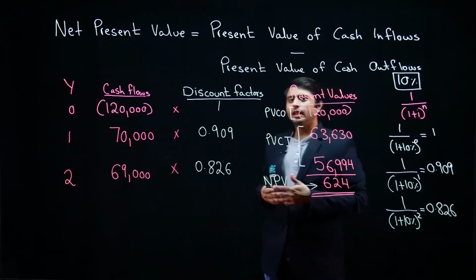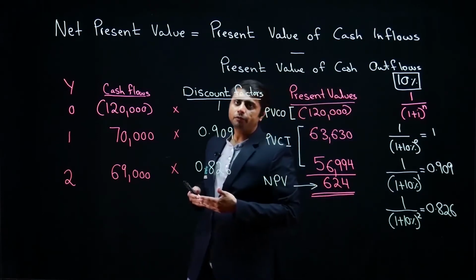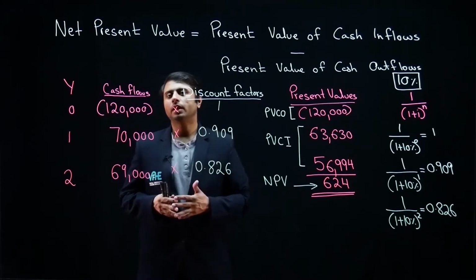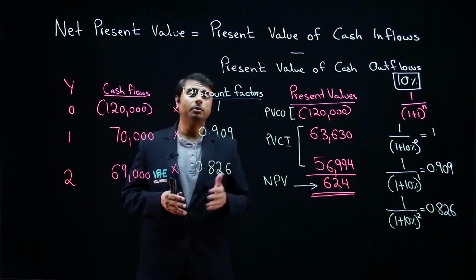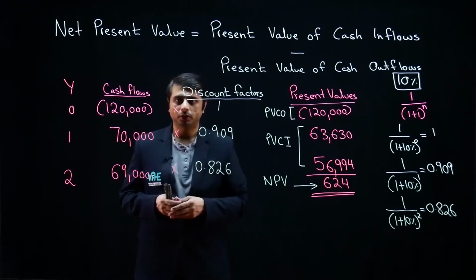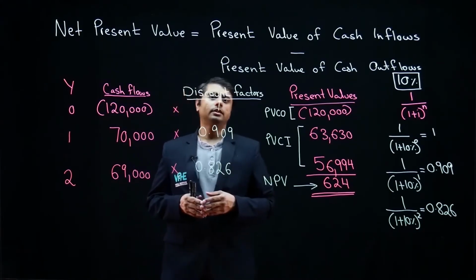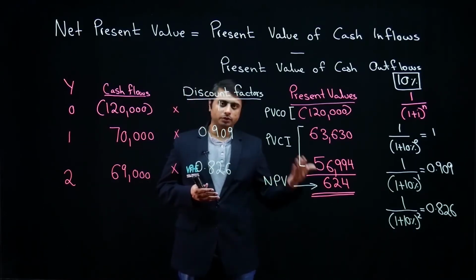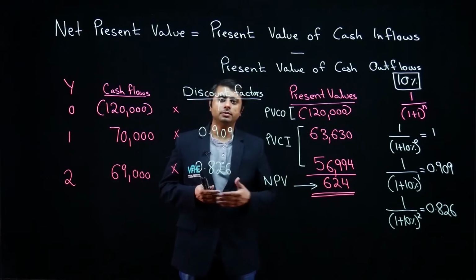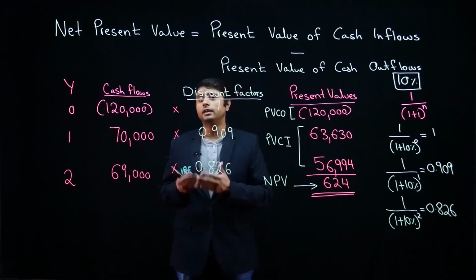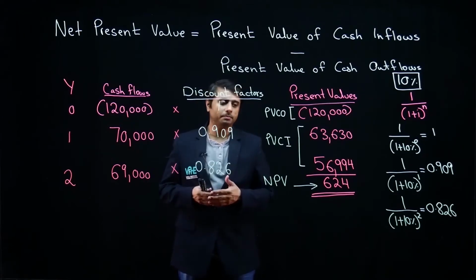However, if the calculated net present value is negative, we will reject the project on the basis of the net present value approach. So to summarize, if net present value is positive, we should go for the investment, and if it is negative, we shouldn't go for the investment.